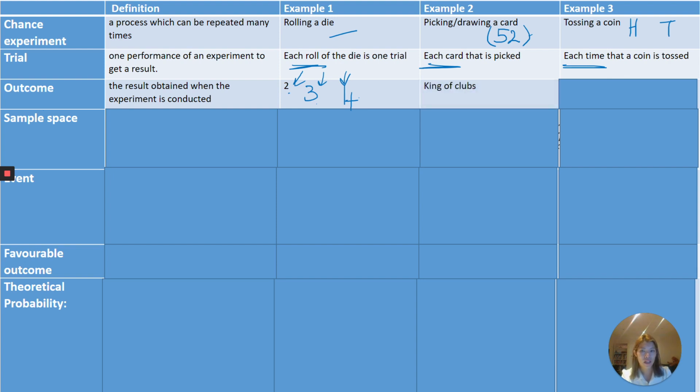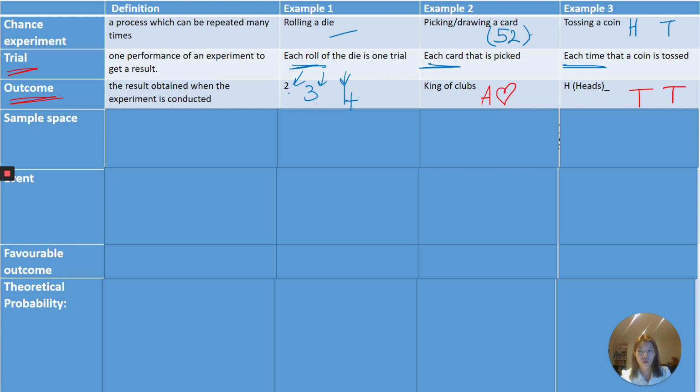Picking a card, I could get King of Clubs, or I could get Ace of Hearts, for example. These are all different outcomes. I could name all the outcomes, but it would take a while. Tossing a coin, I could get heads. That's that trial. As my second trial, I might get tails. My third trial, I might get tails again. So we've got the word outcomes, what comes out, and we've got the word trial, every time we do something.